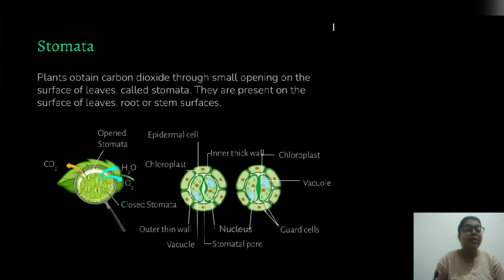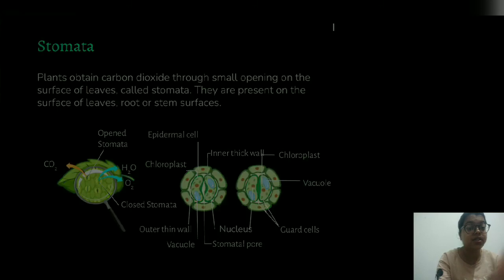So what do stomata actually do? Plants obtain carbon dioxide through small openings on the surface of leaves called stomata. They are present on the surface of leaves, root and stem. Here you can clearly see the guard cells, which are responsible for the opening and closing of stomata. This is the structure of stomata, which is responsible for the gaseous exchange.